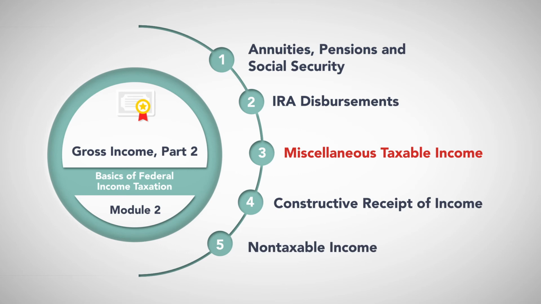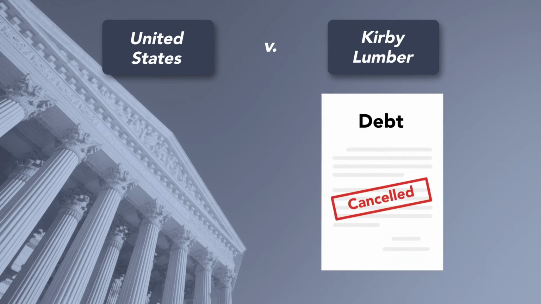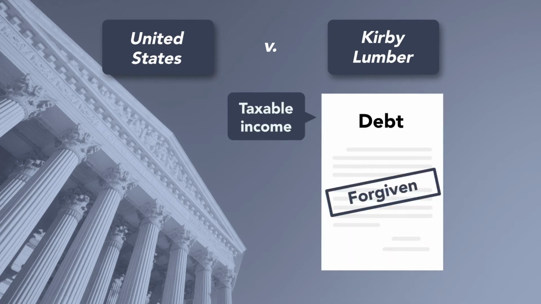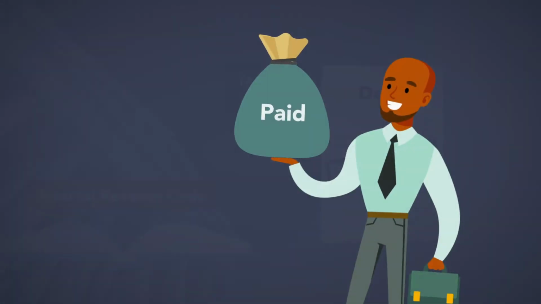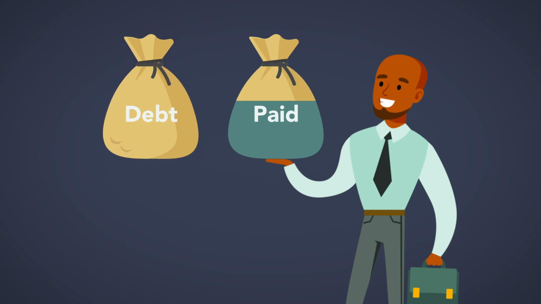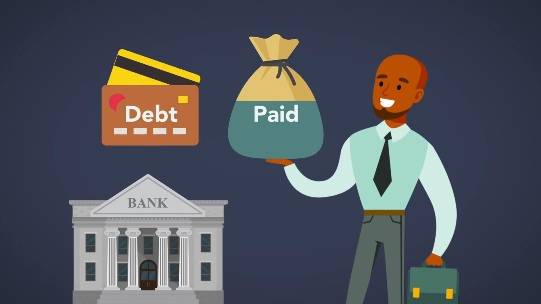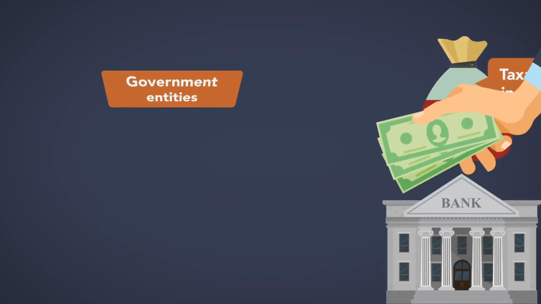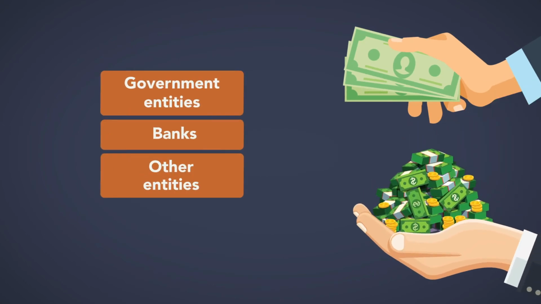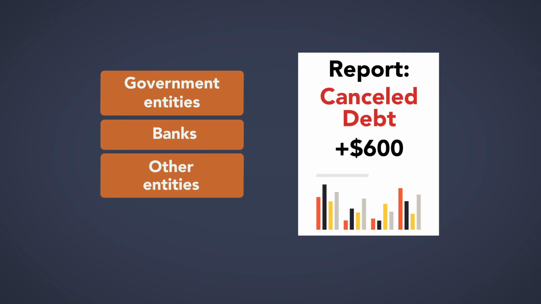Miscellaneous taxable income. In the landmark decision of United States v. Kirby Lumber, the Supreme Court ruled that debt that is canceled or forgiven is taxable as income. This decision has been codified in the Internal Revenue Code. Thus, when a taxpayer settles a debt by paying less than its full value, such as, for example, an agreement with the bank to settle credit card debt by paying less than what is owed, the difference between the full value of the debt and the amount paid to satisfy the debt is taxable income to the taxpayer. Government entities, banks, and other entities engaged in the business of lending money are required to report to the IRS canceled debt worth more than $600.